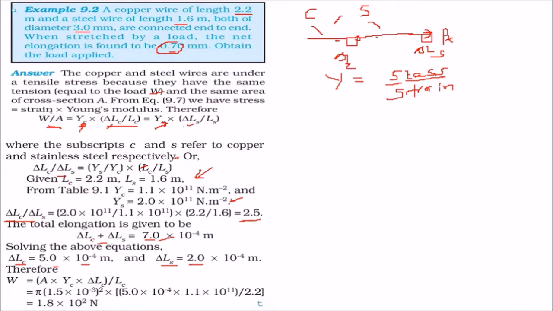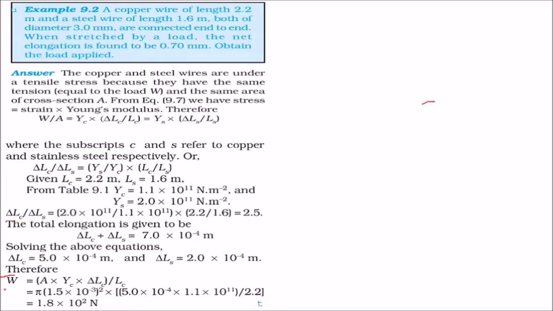And how to find this W? Because we know these now, any of these equations you can take. So let us take the copper one. We have to find this W, which can be taken from this expression we have already seen. Then we just put the area pi r square, taking the radius for this one. For copper, YC is also known, delta LC we have just found, LC is also known. We just put in the values and we get W. That is the load being applied.